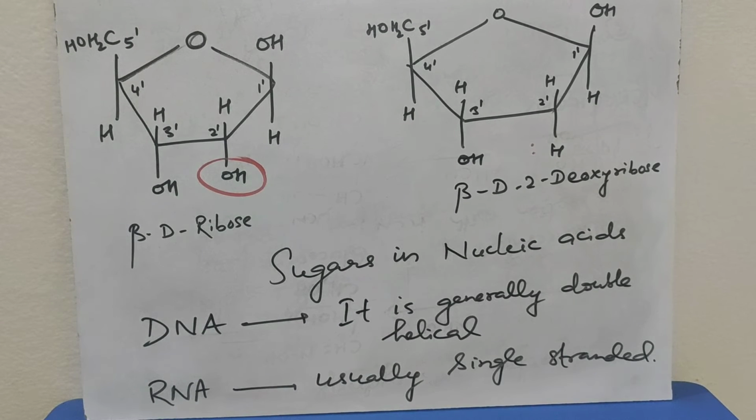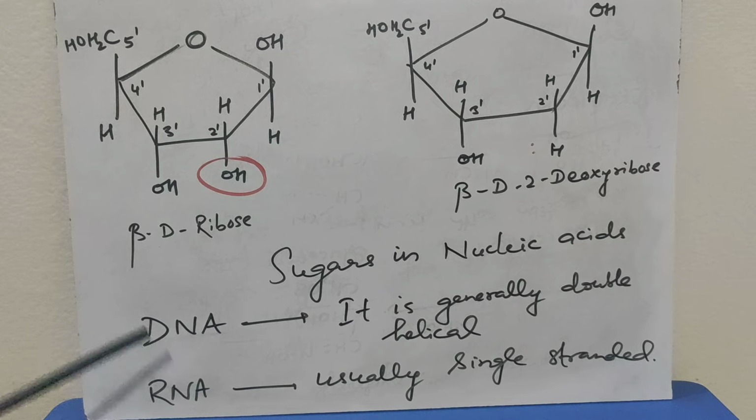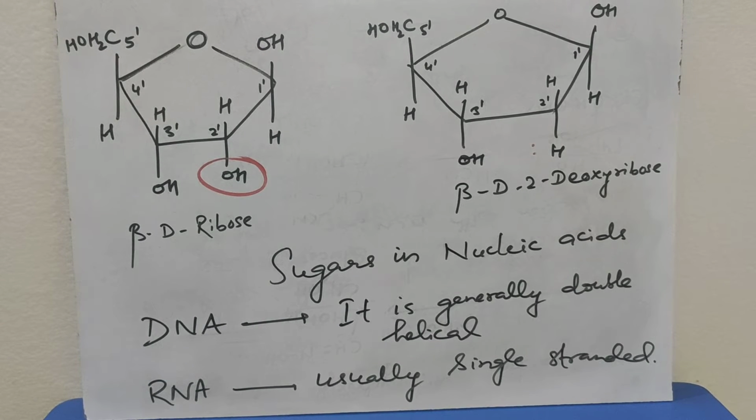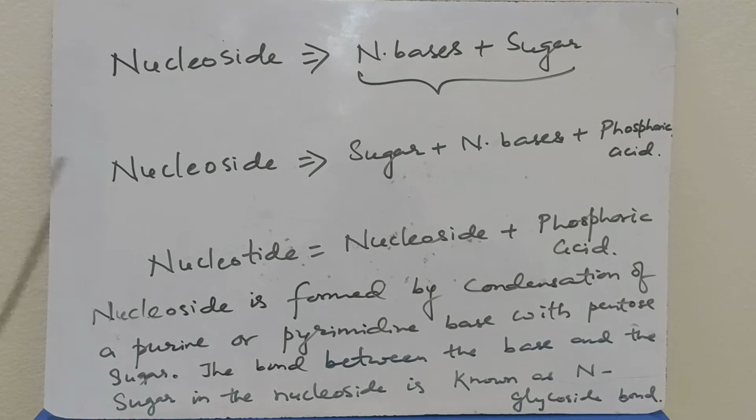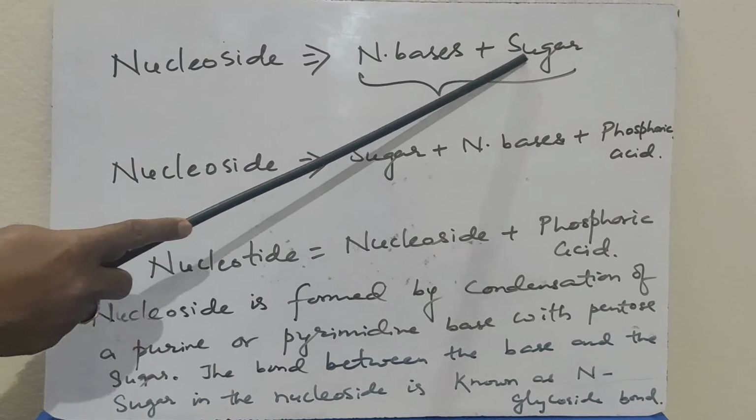DNA is generally a double helical structure, whereas RNA is usually single stranded or single helical. Nucleoside is nitrogenous base plus sugar.